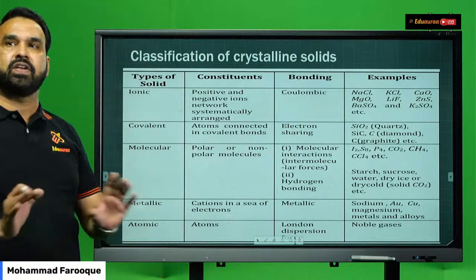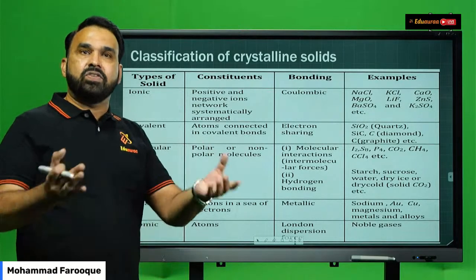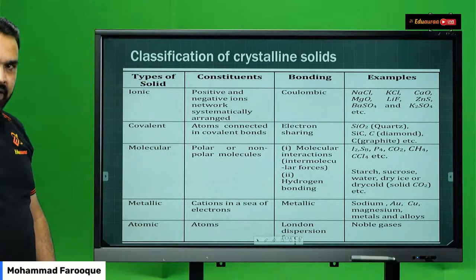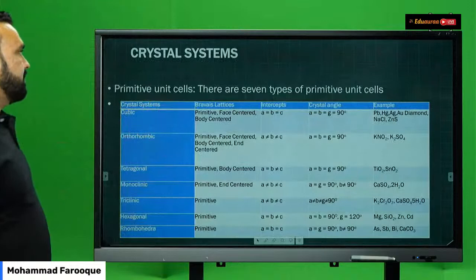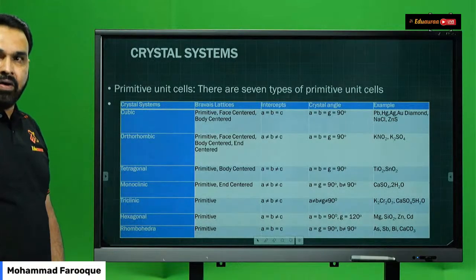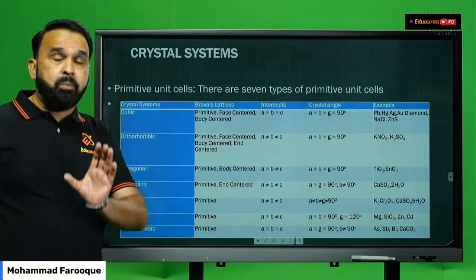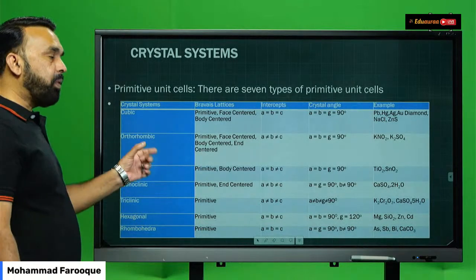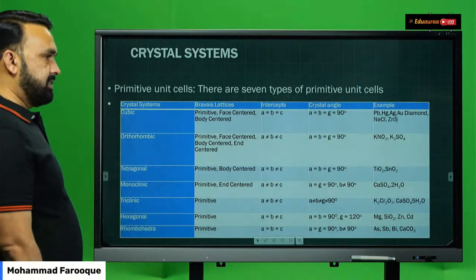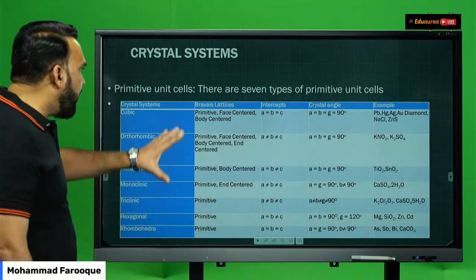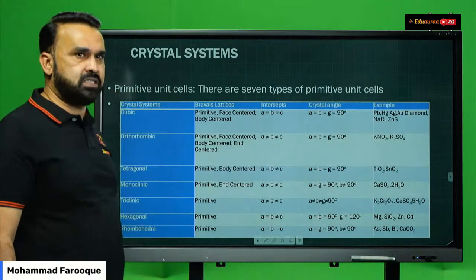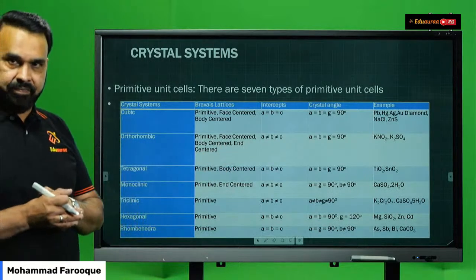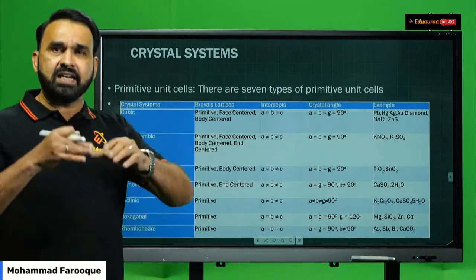Once we have understood the classification of solids and the classification of crystalline solids, let us move to the next concept. Let us see what is the next concept in front of you, students. Yes? Now, we are going through the important concepts, so don't forget that, students. Next is an important concept, that's crystal systems. Before I explain what a crystal system is, you need to understand certain terms involved in this concept. Just let us revise.